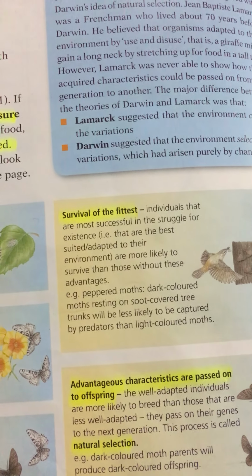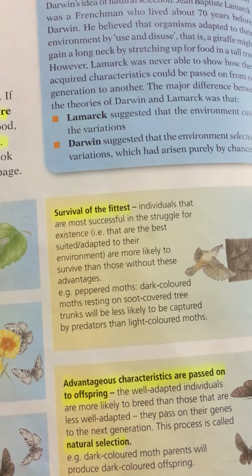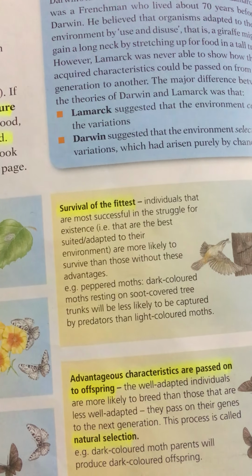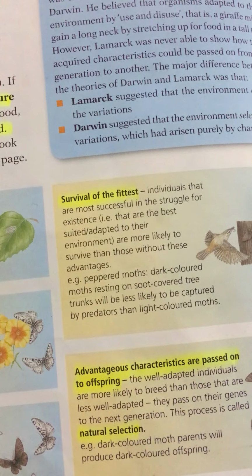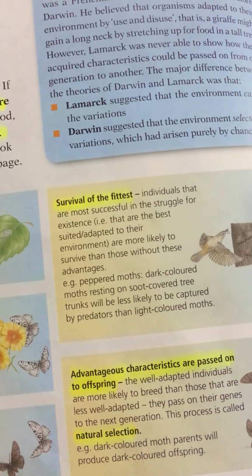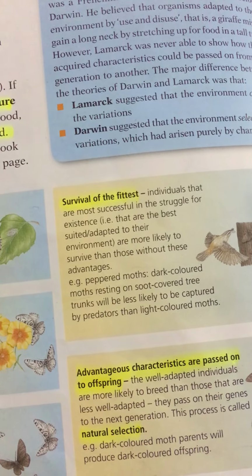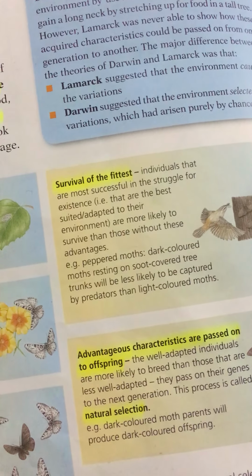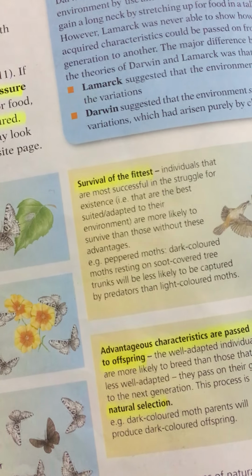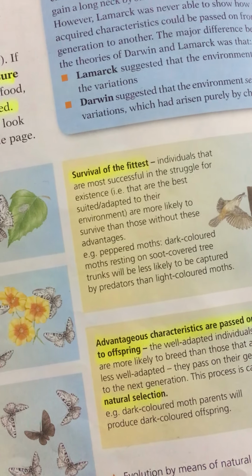Individuals that are most successful in the struggle for existence are more likely to survive than those without these advantages.